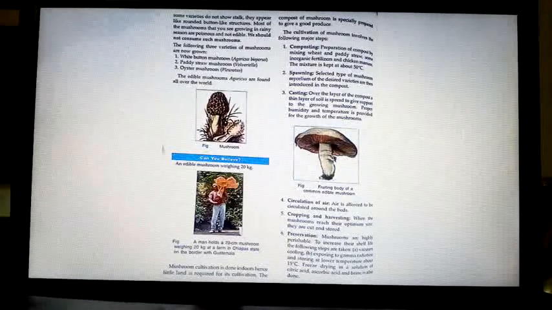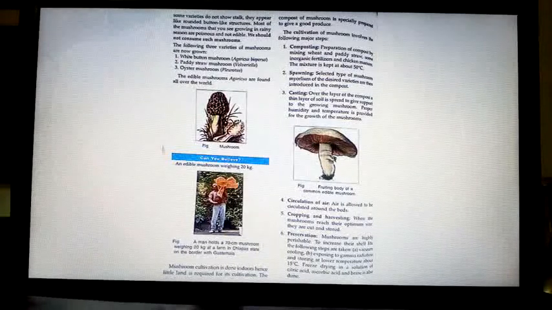Now we are going to know the steps of mushroom cultivation. Got it? There are three kinds of mushrooms commonly cultivated in India: white button mushrooms called Agaricus bisporus, paddy straw mushrooms called Volvariella, and oyster mushrooms called Pleurotus. These three are edible mushrooms. Got it? And you have learned morels, etc.